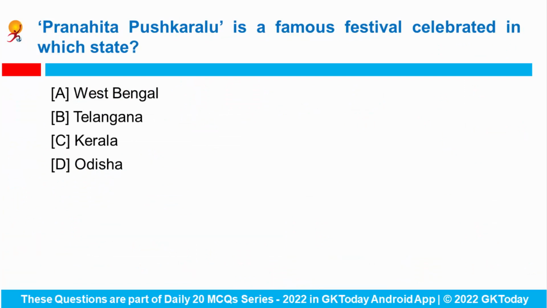Next question. Pranahita Pushkaralu is a famous festival celebrated in which Indian state? So this is a mega river festival that is dedicated to worshipping the Pranahita, which is a tributary of the river Godavari in the state of Telangana.